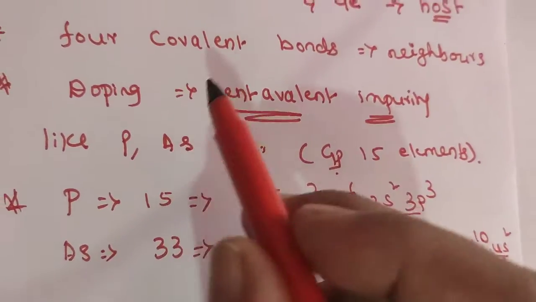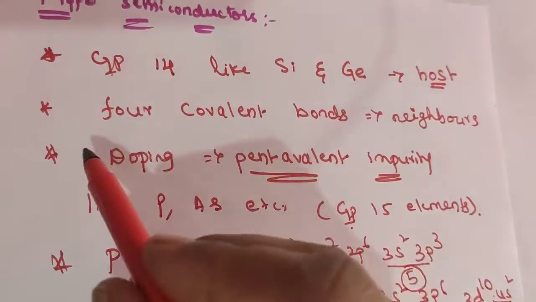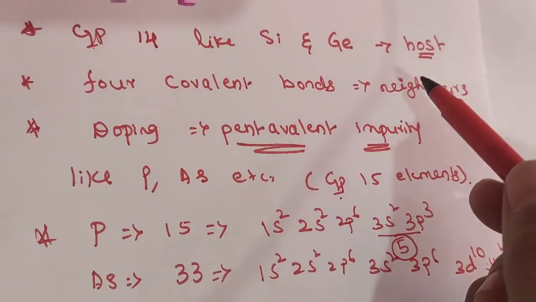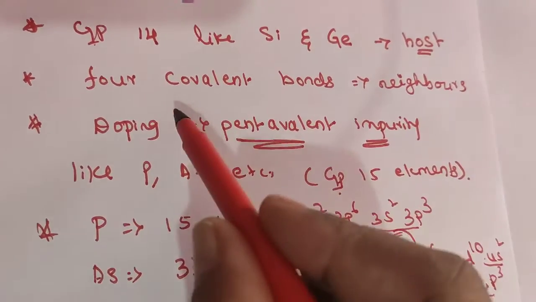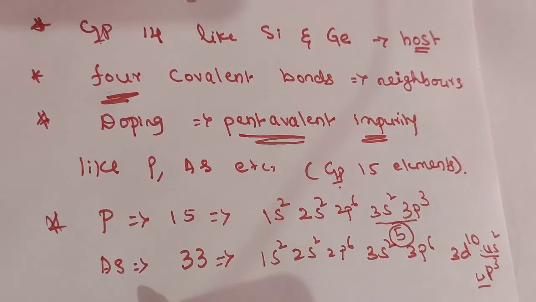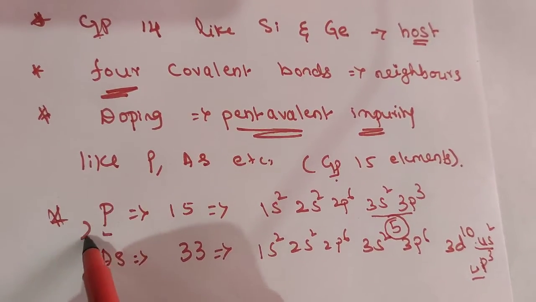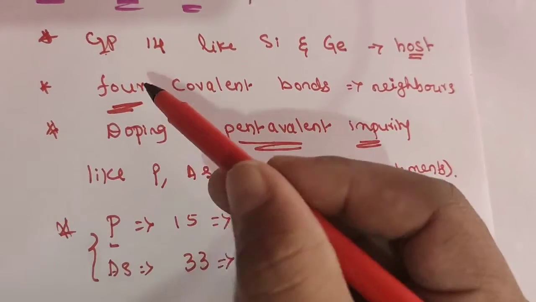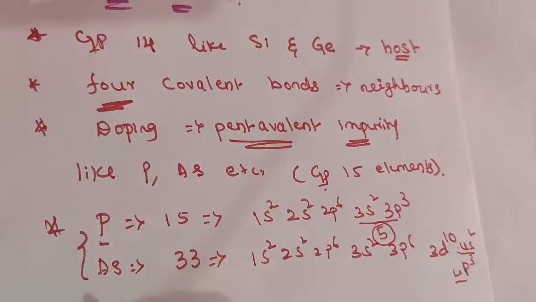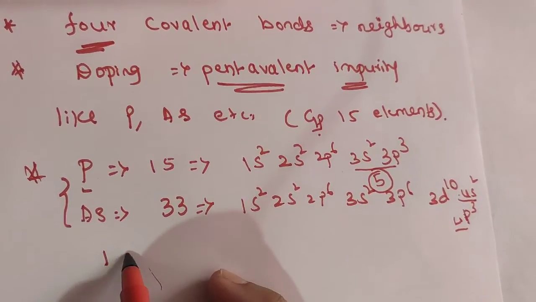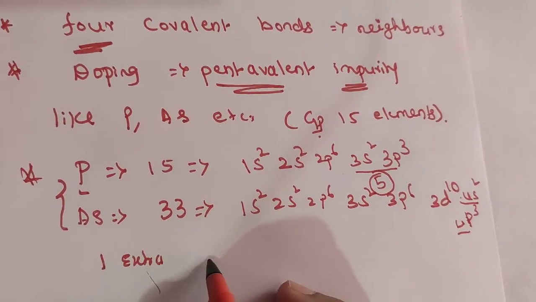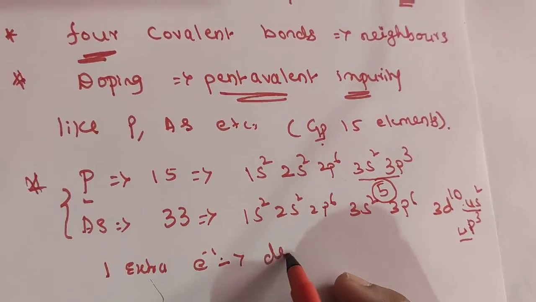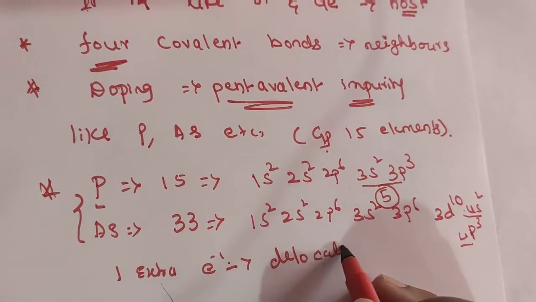We already know that silicon and germanium act as the host, so they form 4 covalent bonds. Which type of impurity are we adding here? Pentavalent impurity. So 4 valence electrons form 4 covalent bonds with the silicon, and the one excess, the extra electron, is movable or delocalized.